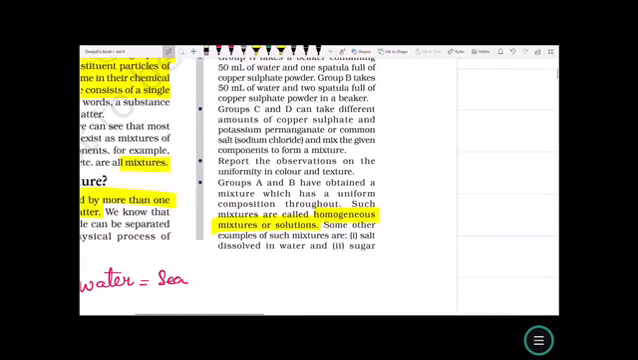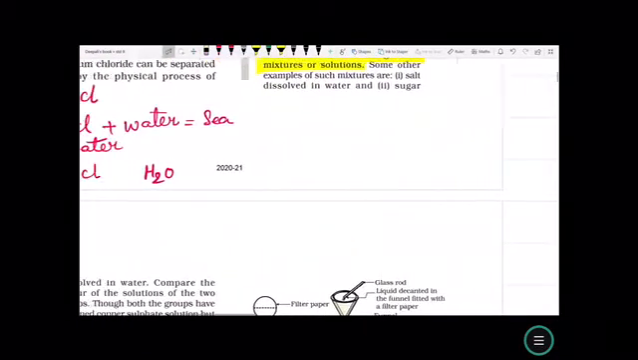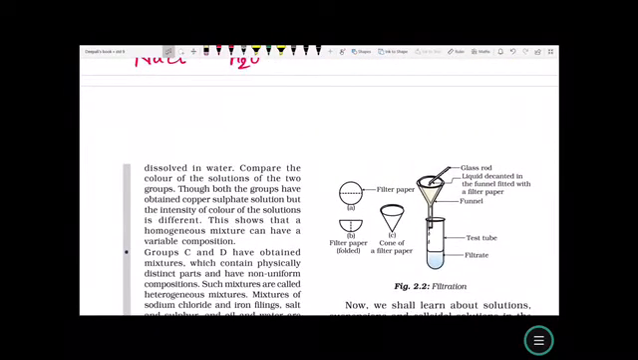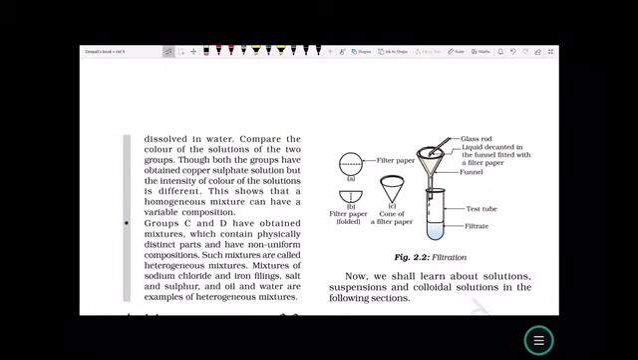Some other examples of such mixtures are salt dissolved in water and sugar dissolved in water. Compare the color of the solution of the groups. Though both groups have obtained copper sulfate solution, the intensity of the color of the solution is different. This shows that a homogeneous mixture can have variable composition. Now groups C and D have obtained a mixture which contains physically distinct parts and has non-uniform composition. Such mixtures are called heterogeneous mixtures.